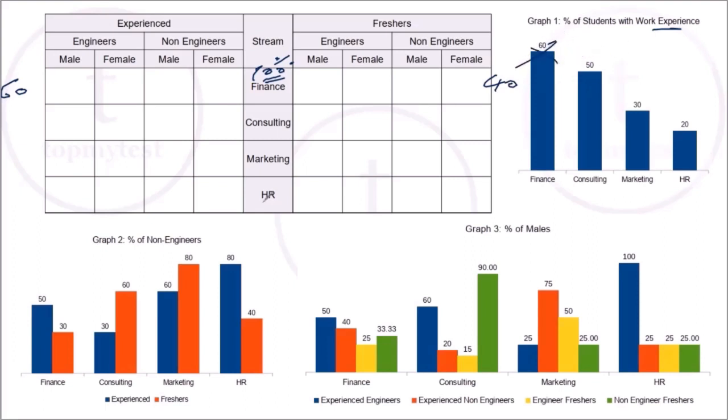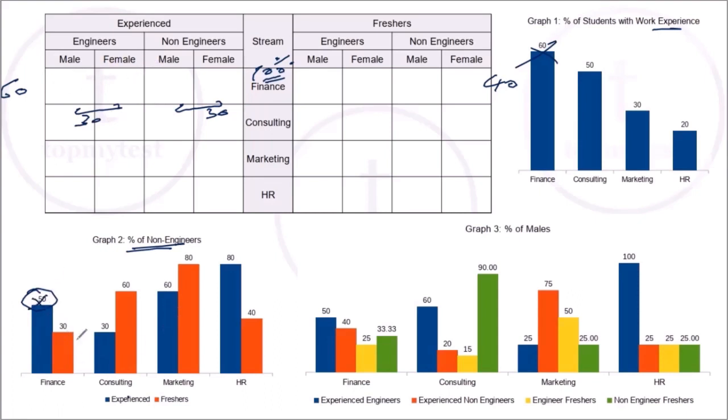Right, so this is taken care of. Now let's look at the split here. In finance, this is the percentage of non-engineers. Out of the 60 people who are experienced, 50% are non-engineers. 50% of the 60 means 30 people are non-engineers, which means the balance, 60 minus 30, another 30 people will be engineers. So this is taken care of.